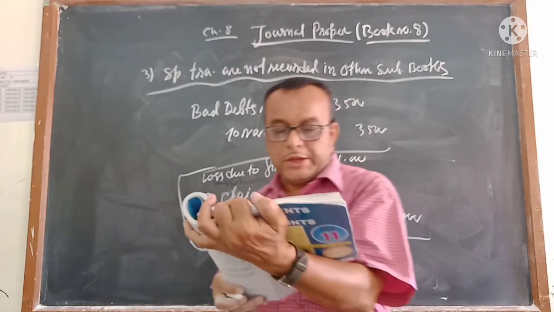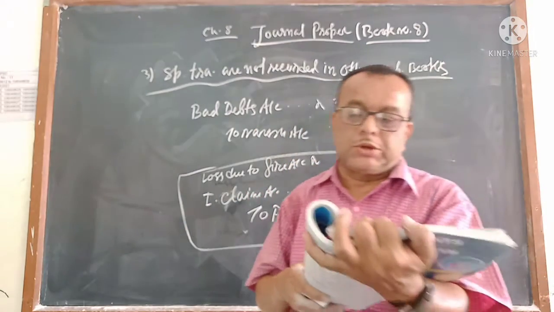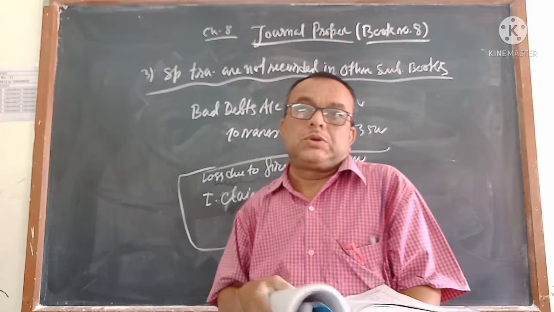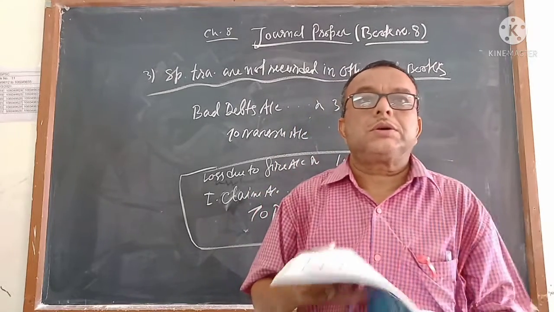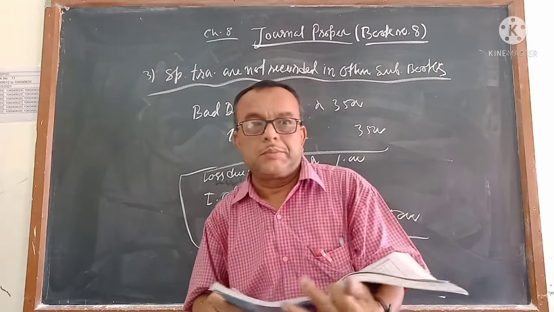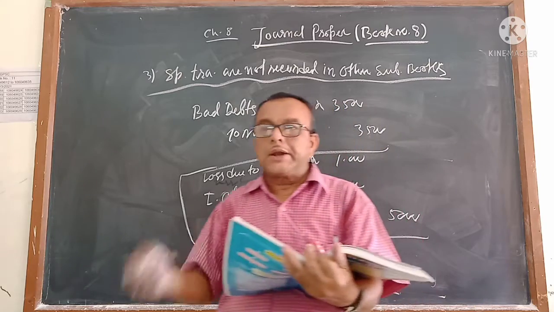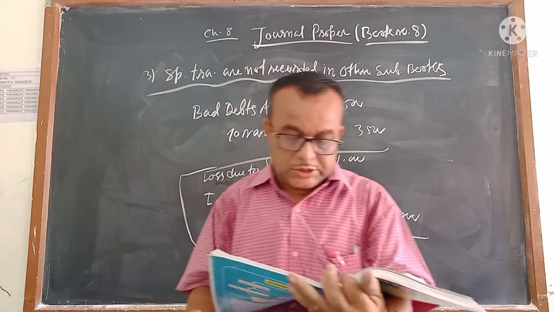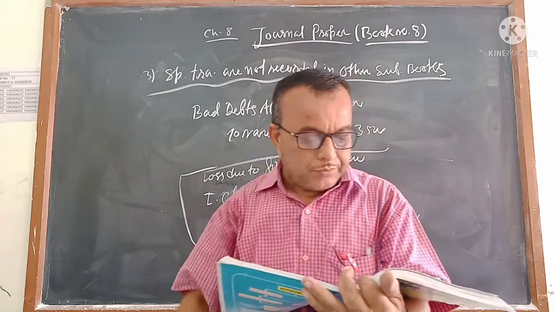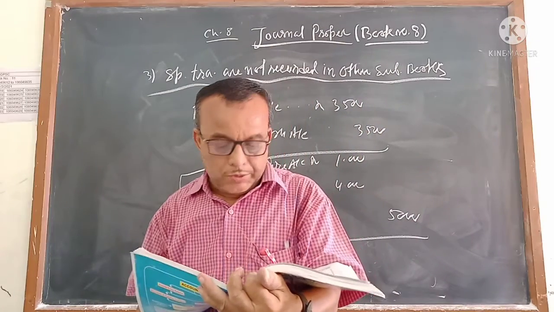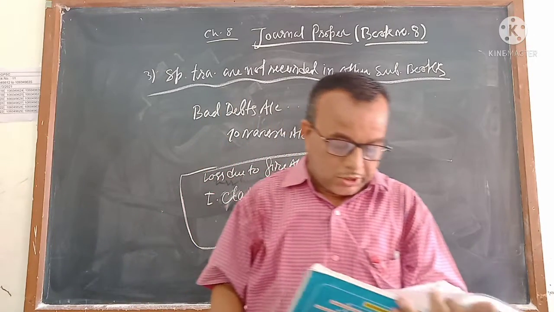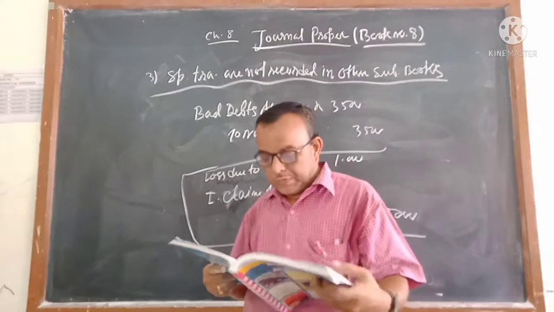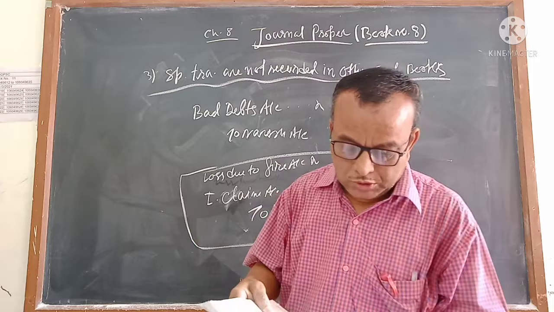Purchase a furniture of rupees 8,000 against the goods costing rupees 7,000. This is called barter system. When the cash was not functioning in that India or the market, that time goods are exchanged with the goods, and the journal is coming furniture account debit to purchase. Furniture account debit to purchase, this transaction you cannot write anywhere except the last one, that is called book number 8.